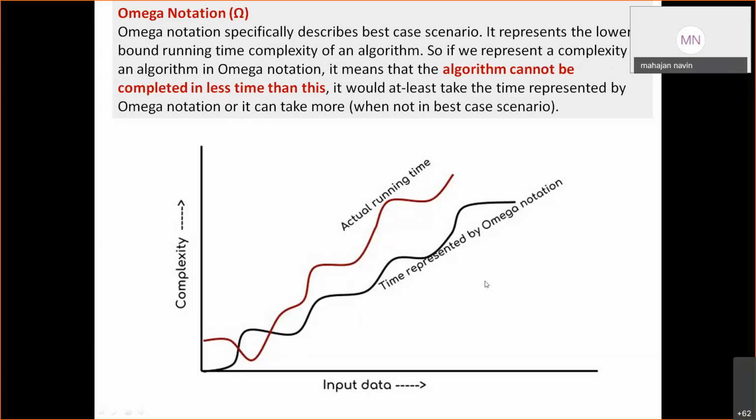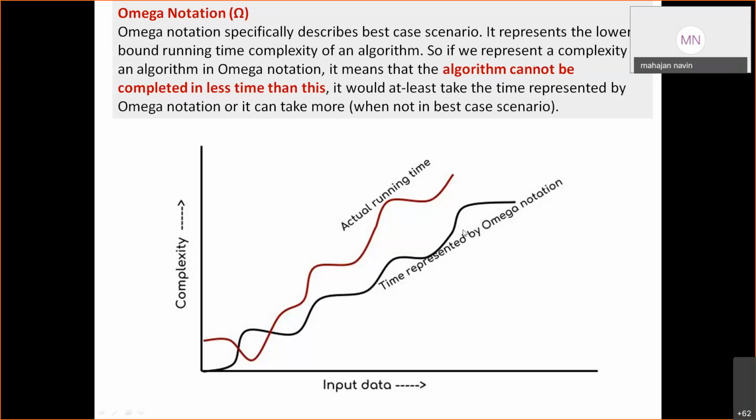So what is omega notation? If this is omega notation and this is the actual time, your actual time for an n value will take a minimum time. The minimum time is the omega time. That is the best case. It might take more time, but not less than this omega notation. So the best case is represented by omega notation.